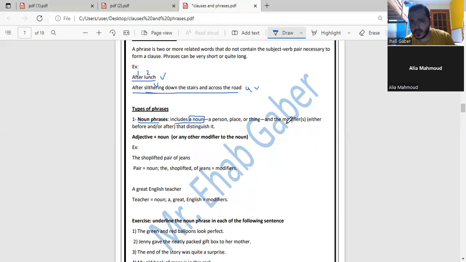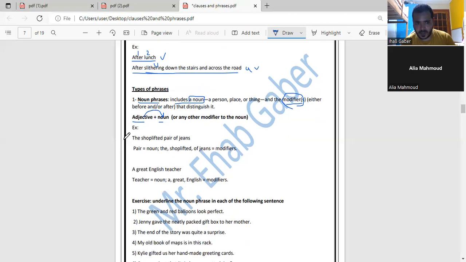And the modifiers. What are modifiers? The words talking about the noun or the words describing the noun. Again, modifiers are words that come before the noun or after the noun. Whether it comes before the noun or after the noun, both are modifying the noun, or are talking about the noun, that distinguish it or talk about it. So it could be adjective plus noun. An adjective is called a modifier describing the noun, or any other modifier to the noun.